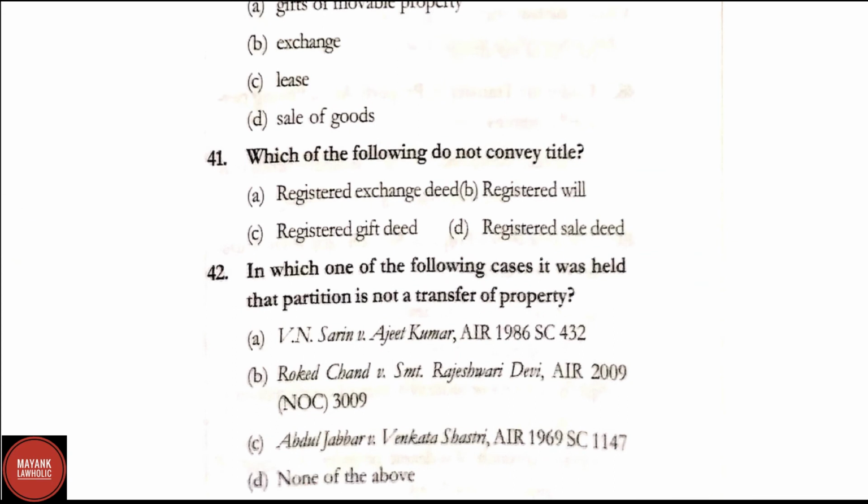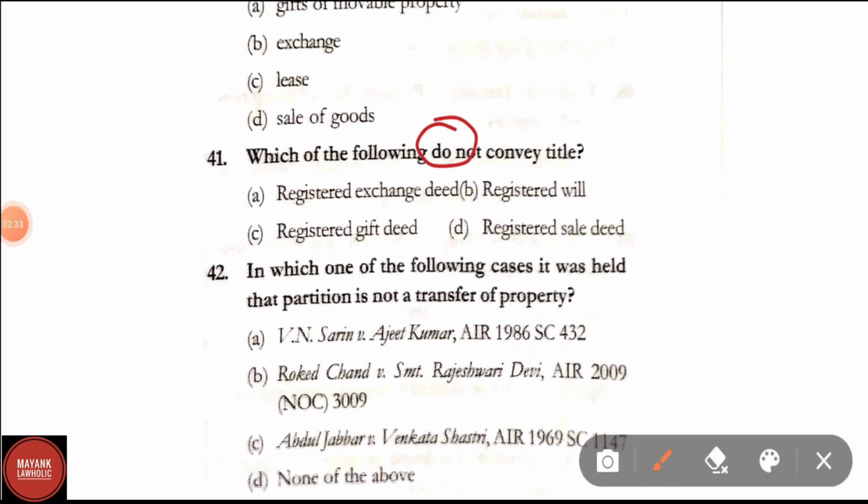Question number 41. Which of the following do not convey title? Registered exchange deed, registered will, registered gift deed, registered sale deed. Correct answer is option B, that is registered will.